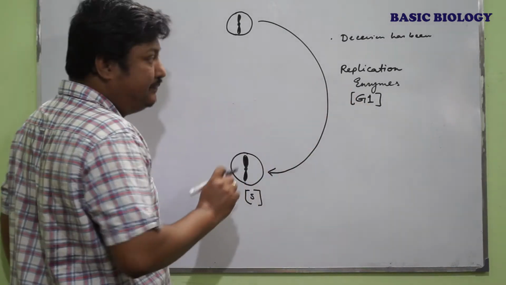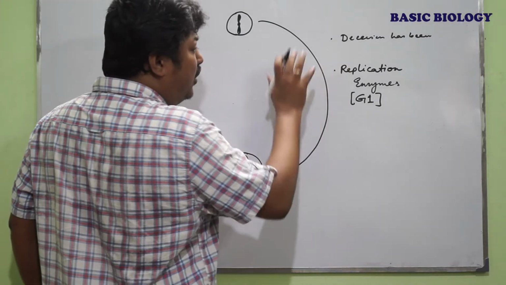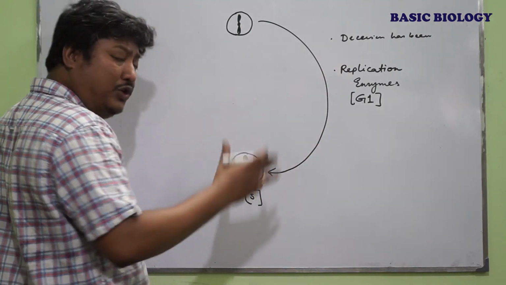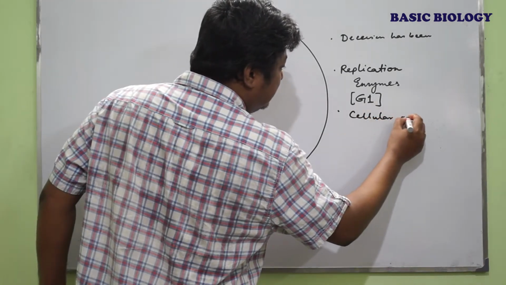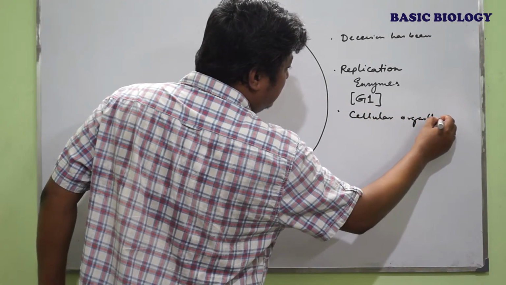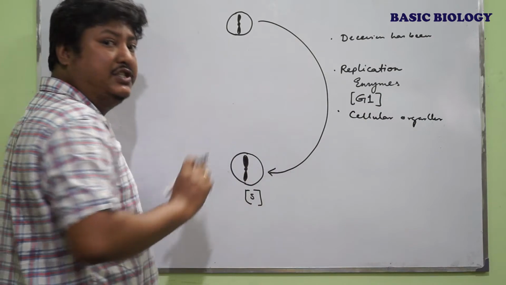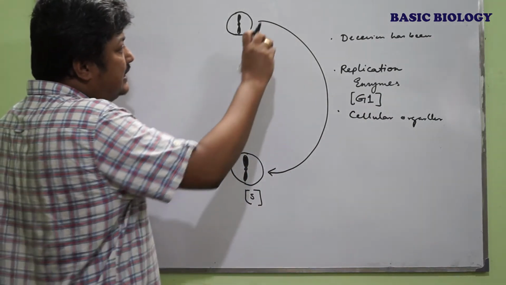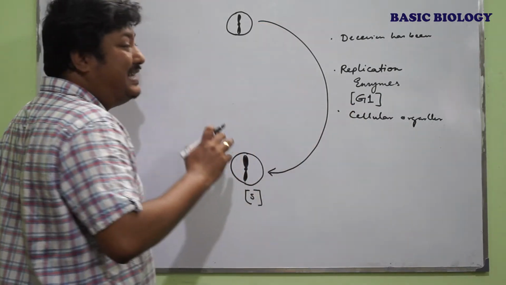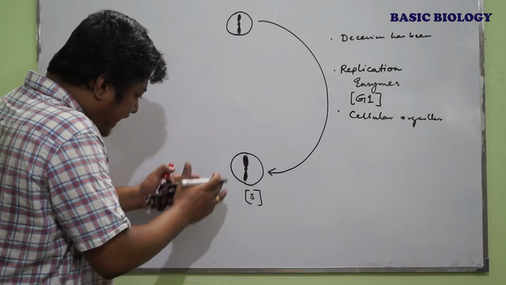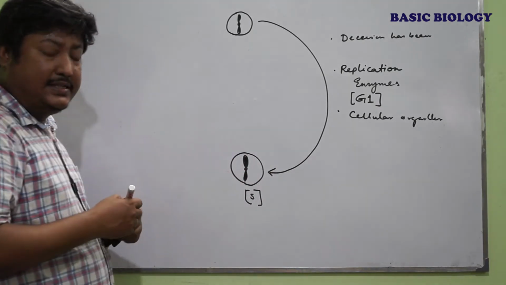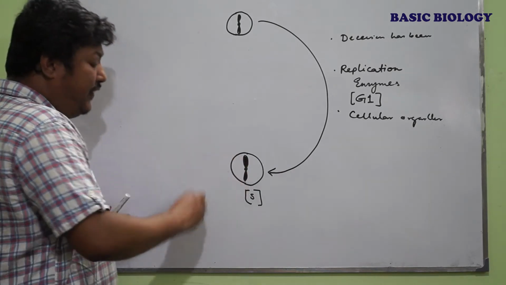Second, all the replication enzymes, proteins, and cellular organelles are synthesized during the G1 phase. That means during G1, the cell is prepared to enter into the S phase. Once it is in the S phase, the S phase is responsible for DNA replication.